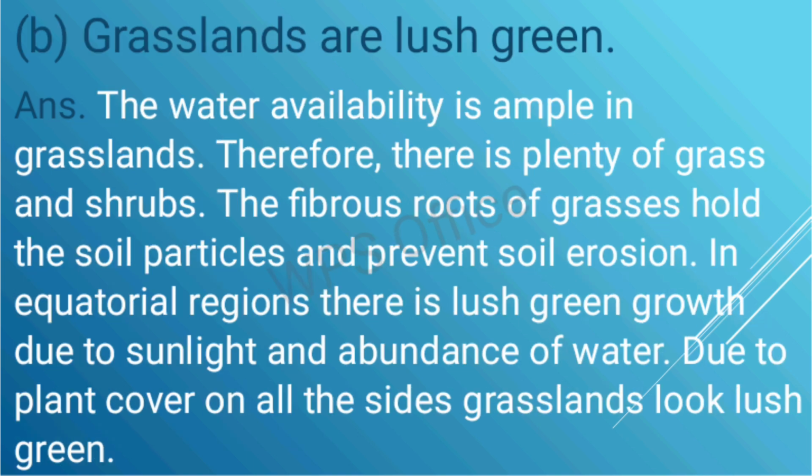Grasslands are lush green. The water availability is ample in grassland. Therefore, there is plenty of grass and shrubs. The fibrous roots of grasses hold the soil particles and prevent soil erosion. In equatorial region there is lush green growth due to sunlight and abundance of water. Due to plant cover on all sides, grasslands look lush green.